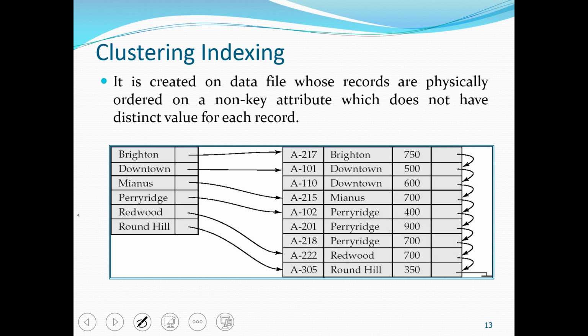So the last classification of indexing is clustering index. In clustering index also, the search key is a non-key field, so we can have duplicate values in the search key field, but the record is sorted on the basis of the search key. So if we are creating the index on this field, then this field should be sorted. Also, the record is sorted on the basis of search key value.